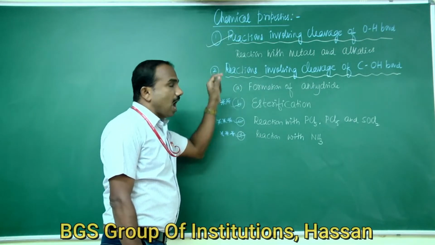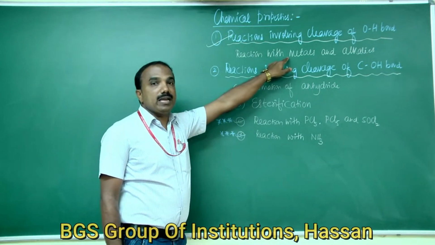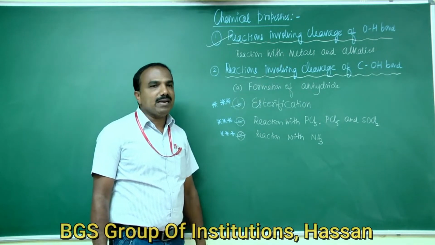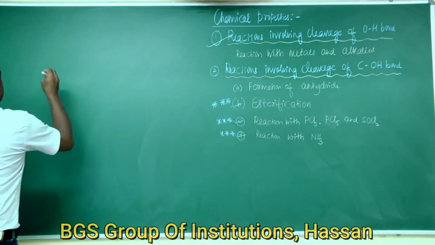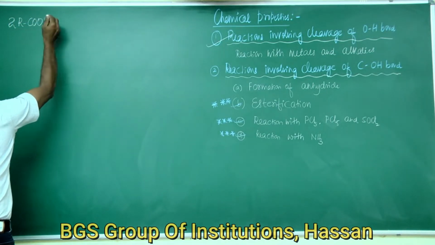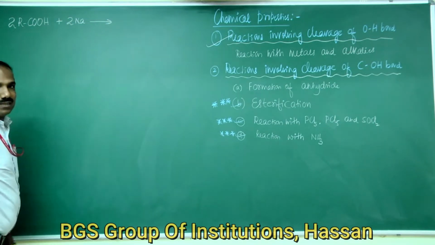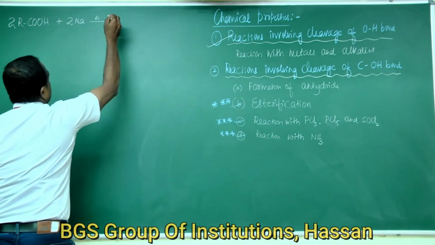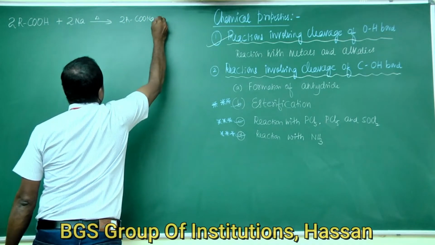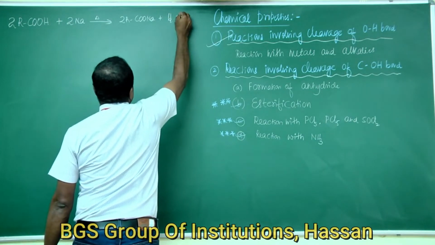Carboxylic acids, like alcohols, also react with highly electropositive metals such as sodium to liberate hydrogen. The reaction can be written as 2RCOOH. Carboxylic acid reacts with highly electropositive metals like sodium metal to give 2RCOONa, sodium salts of carboxylic acids, with the liberation of hydrogen gas.